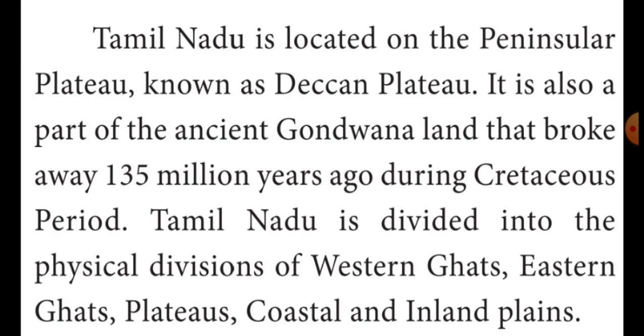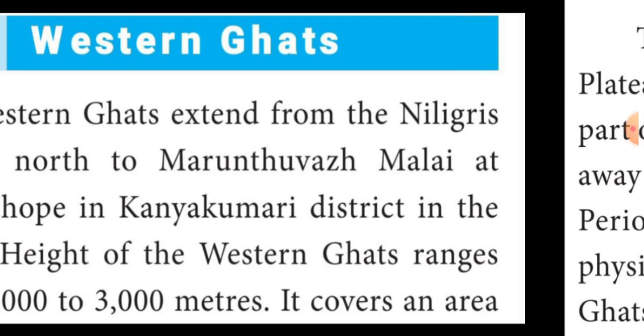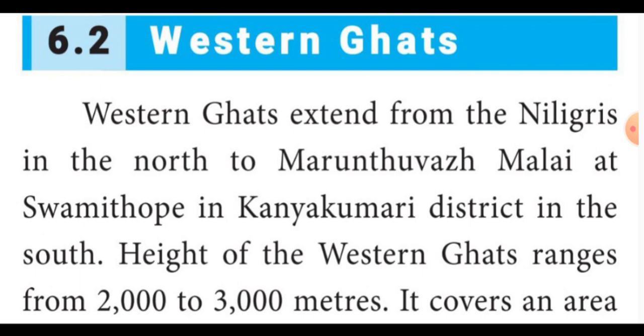Today we learned about Western Ghats alone. Western Ghats is the continuous mountain range. It extends from Nilgiri Hills in the north to Marthandam Malai at Swamithopu in Kanyakumari district. What is the height of Western Ghats, students? Very good, 2000 to 3000 meter.